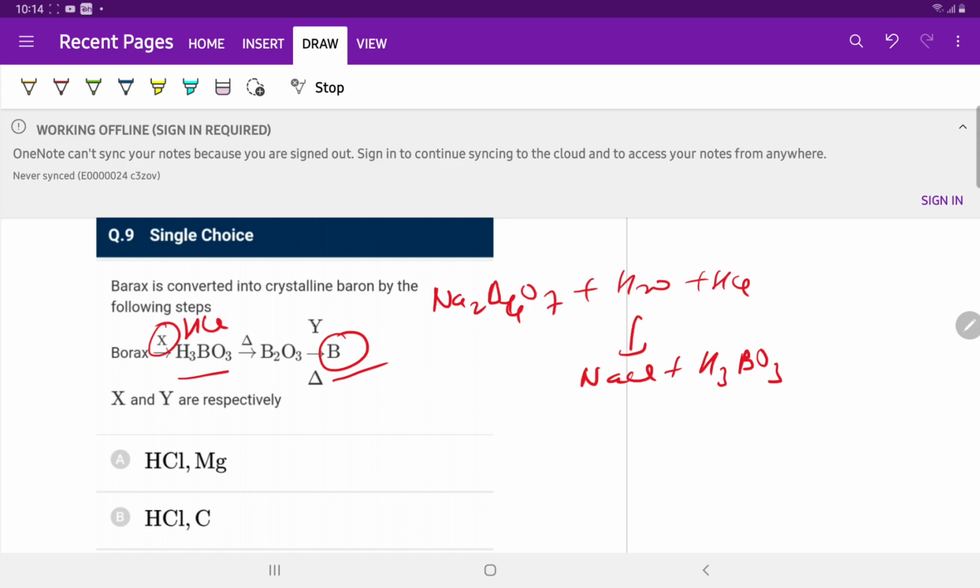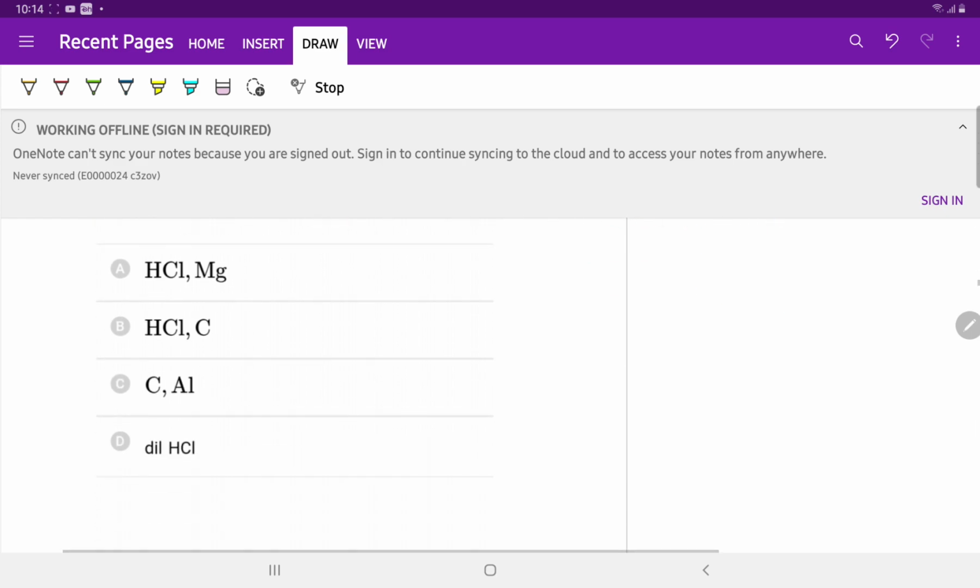This is not boron. So aluminium is a reducing agent, forms Al2O3 plus boron. So the answer is HCl and aluminium.